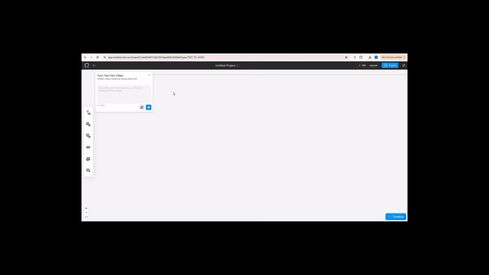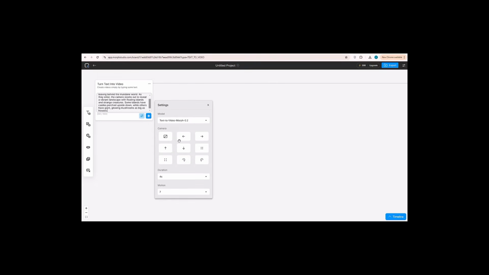The next step is to enter your video prompt in this column. Next you can set the camera direction, duration and also motion in this column. If everything is good, click the star icon to start creating your video. Wait a few moments, and Morph Studio will create a video for you according to the prompt you gave. You can also download the video directly by clicking the download icon. That's how to create a video with a prompt using Morph Studio.